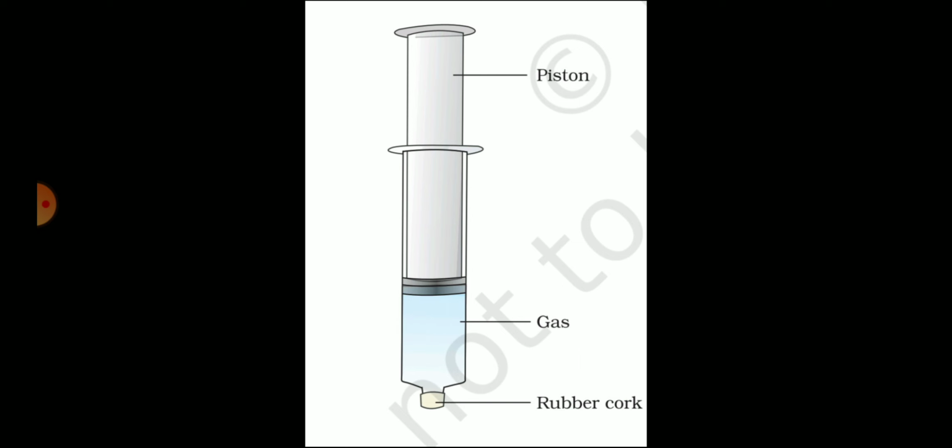Here, as shown in the diagram, we have put a rubber cork at the end of all three syringes, so the chalk powder or the liquid or the gas cannot come out. The one which is filled with the gas can be compressed to a greater extent. This shows that gases are highly compressible as compared to solids and liquids.